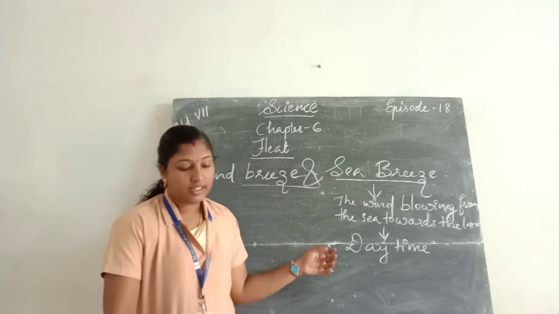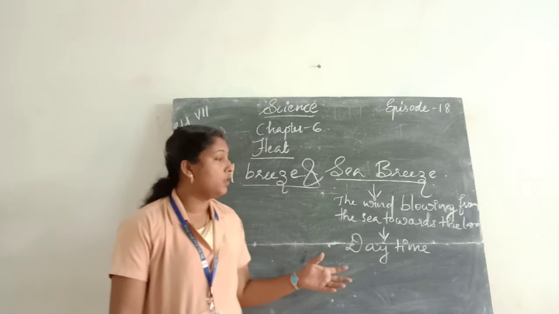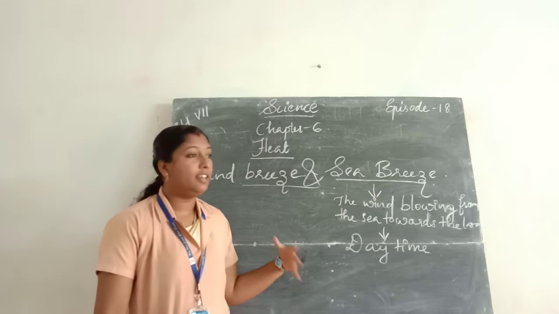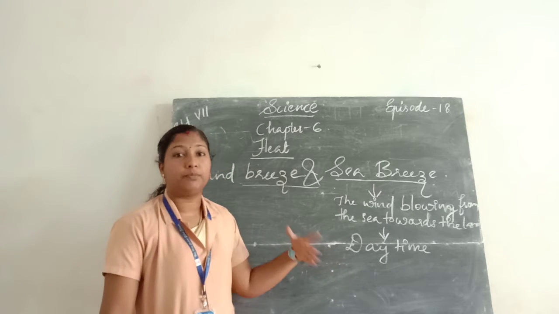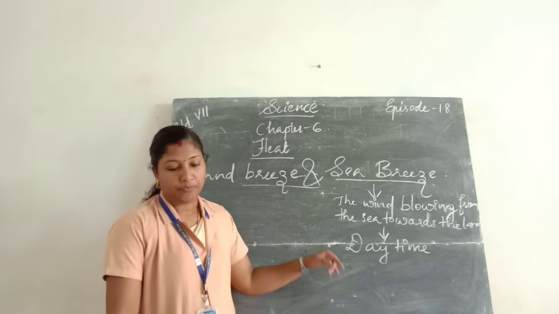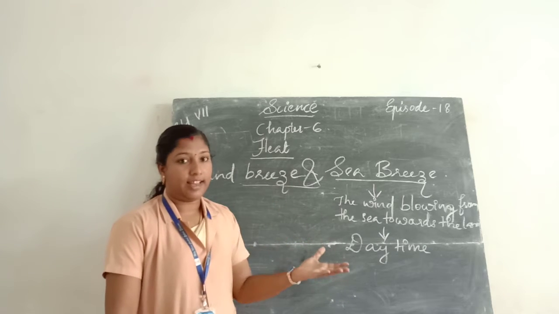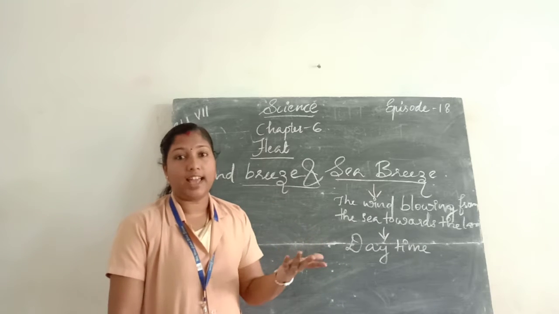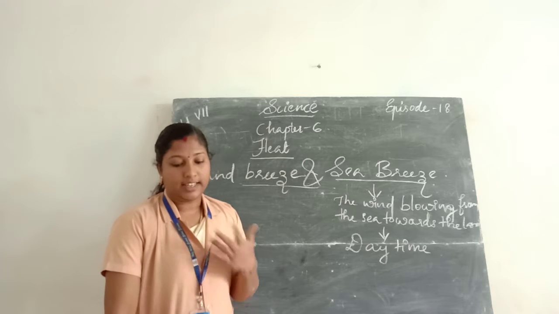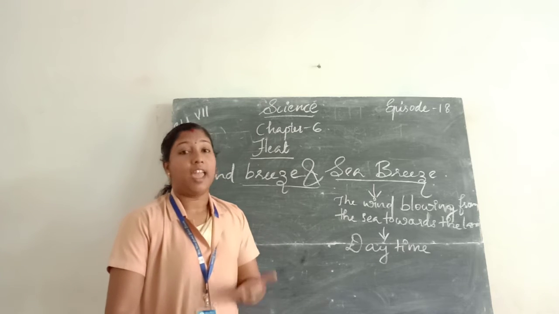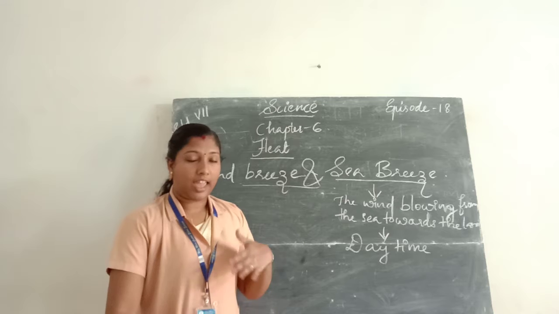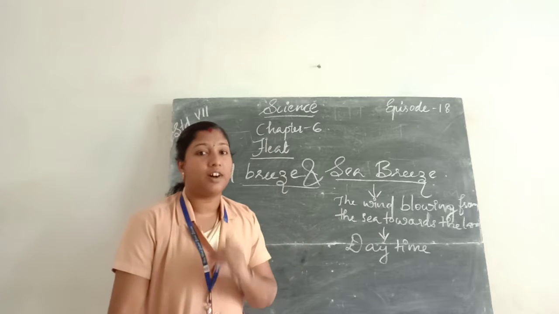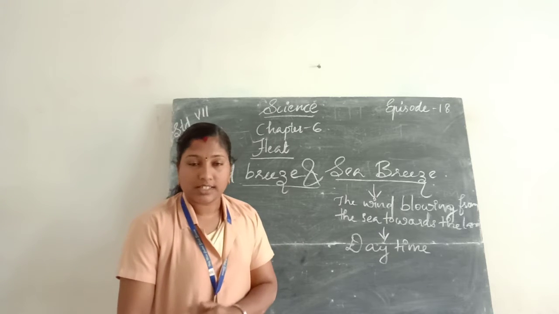Then the sea also gets heated. However, it takes more time to get heated than the land. Hence the air above the land gets heated faster than the air above the sea.